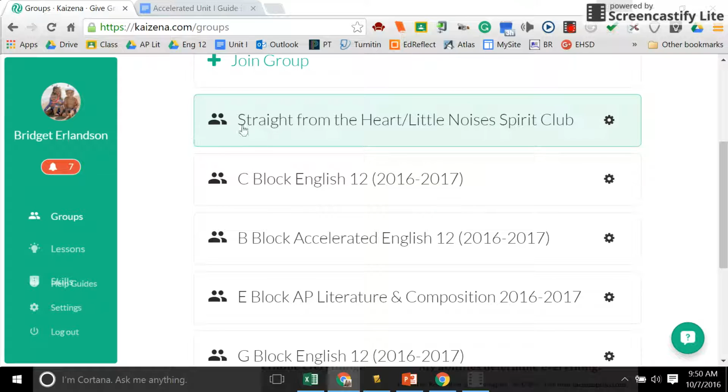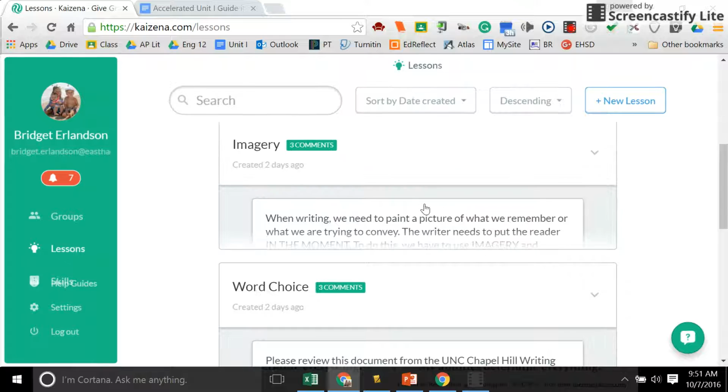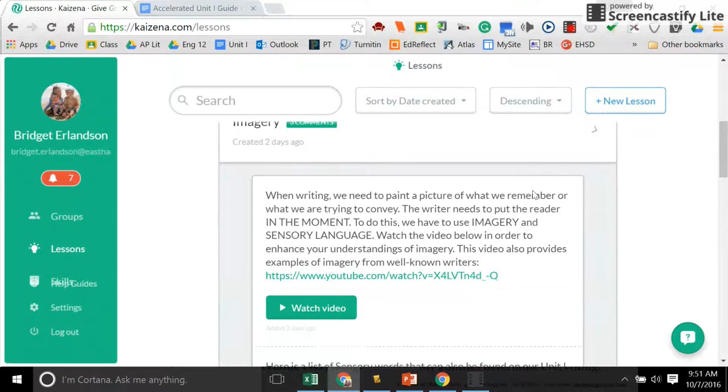What I really like about this application is that not only does it function as an add-on in Google Docs, but it allows me to create lessons. A lot of the times when I'm providing feedback, there's a redundancy to my feedback. For instance, I'm working on college essays, and the kids are really struggling with evoking imagery or using imagery in their descriptive language. So I can actually create a lesson specifically on imagery. Here's a couple of lessons that I created, but here's my lesson on imagery.